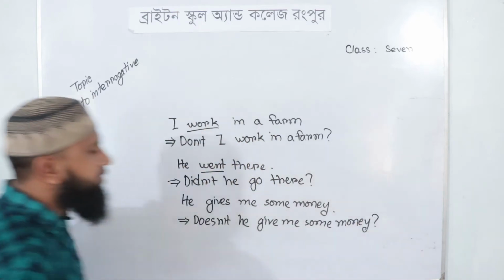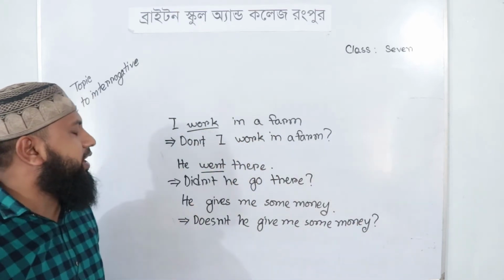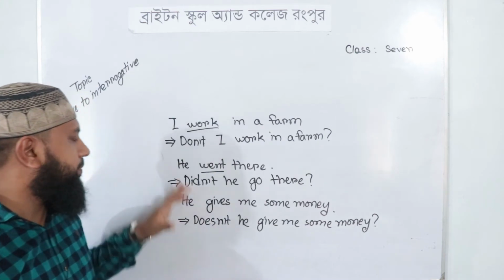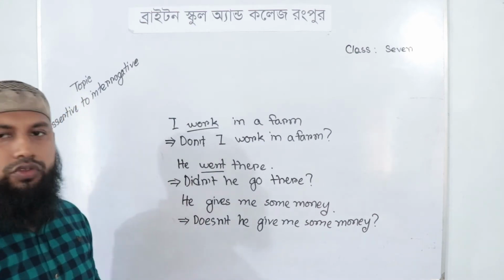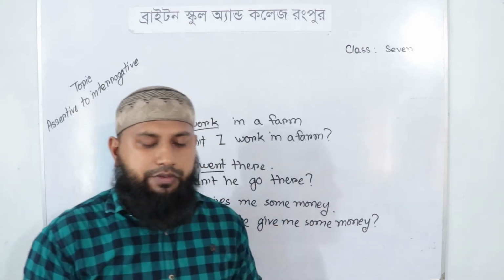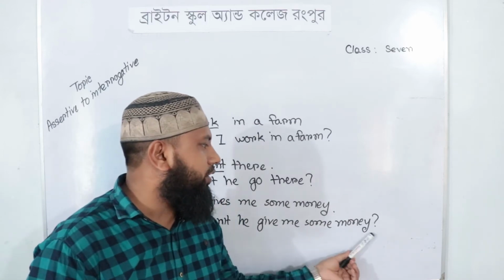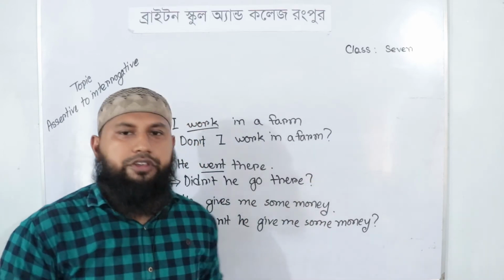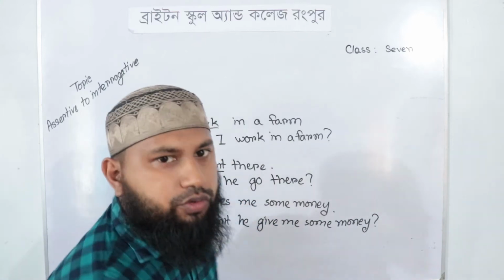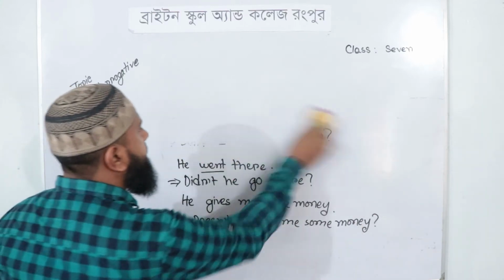Doesn't he give me some money? Then these are the types of sentences. So you have to be very careful about the question mark after the sentence. Now I am going to discuss another example.